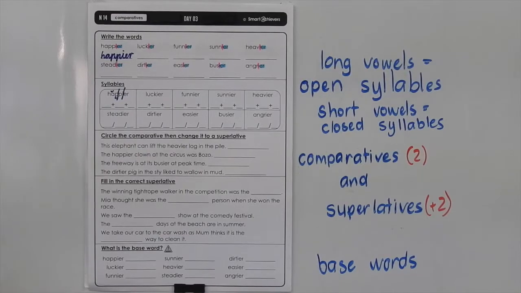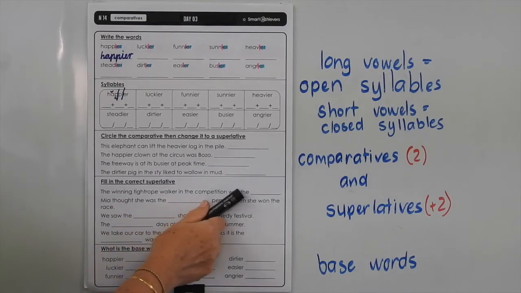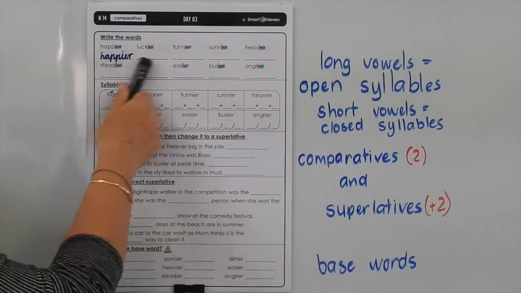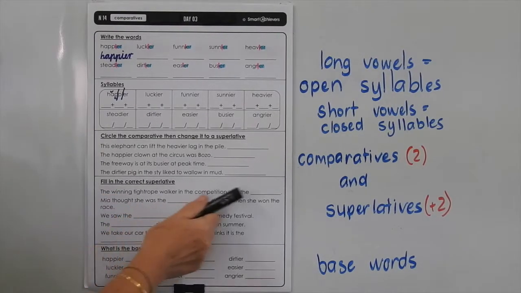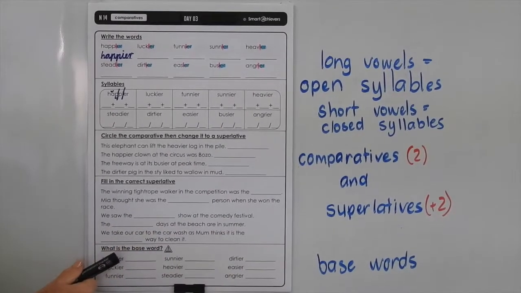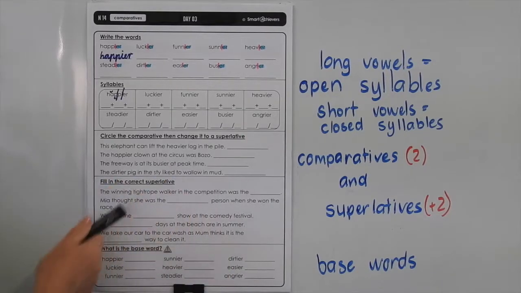Down in the next section, it says fill in the correct superlative. The winning tightrope walker in the competition was, so you have to look up here and find which comparative would fit in there and then change it into a superlative to finish off the sentence. What is the base word? So these you're taking off, you're changing them from a comparative into the base word. So happier would change back to happy. You can finish those quite easily on your own.